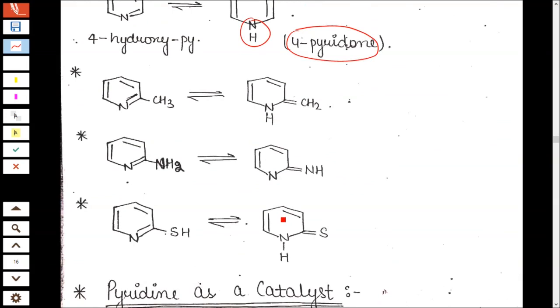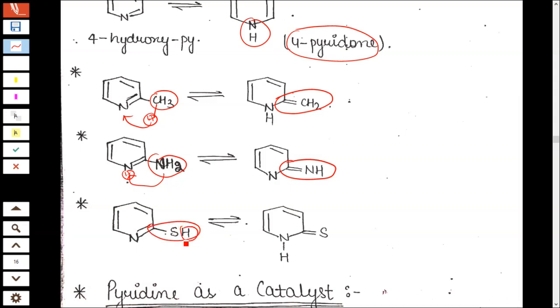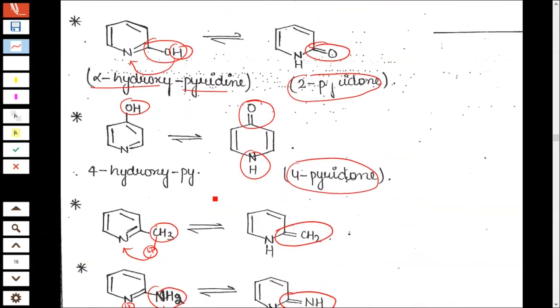Suppose you have a substitution of CH3 at the second position. One hydrogen will come to the nitrogen, and you will get a double bond CH2. If it is NH2, one H comes here and you will get a double bond NH. Similarly, if you have SH, this hydrogen comes here and you will get a double bond S. Okay, this is a simple tautomerism.